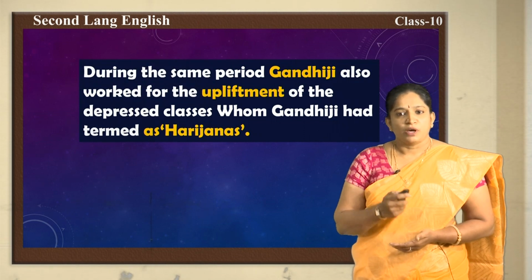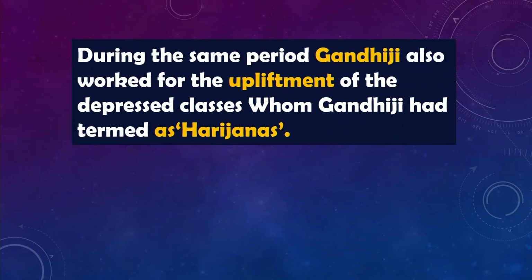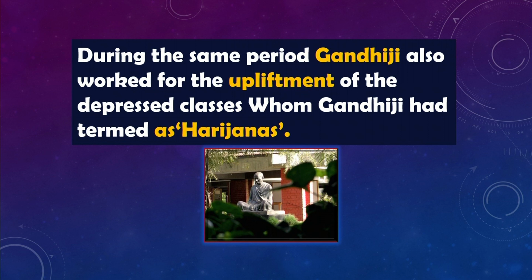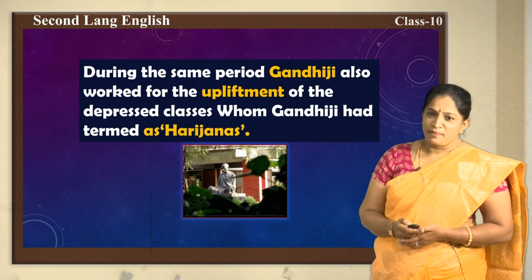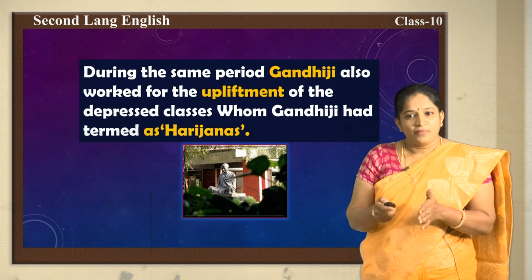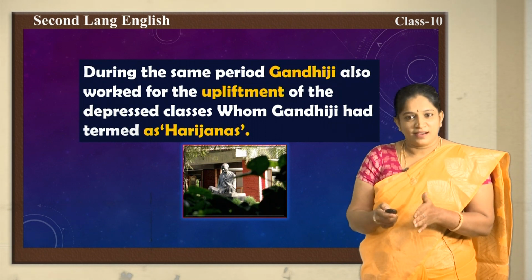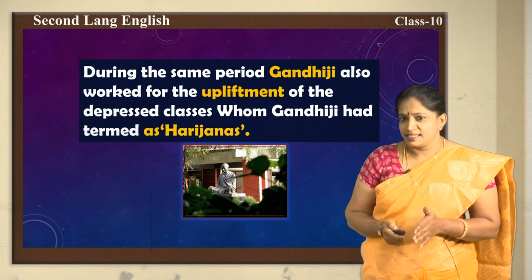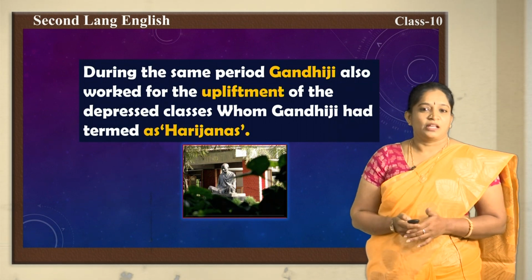And you should note one more point here, children. During the same period, Gandhiji also worked for the upliftment of the depressed classes, whom Gandhiji had termed as Harijanas, whereas Dr. BR Ambedkar termed them as Dalits. Both of them worked for the same cause, but Gandhiji termed them Harijanas and Dr. BR Ambedkar termed them Dalits.